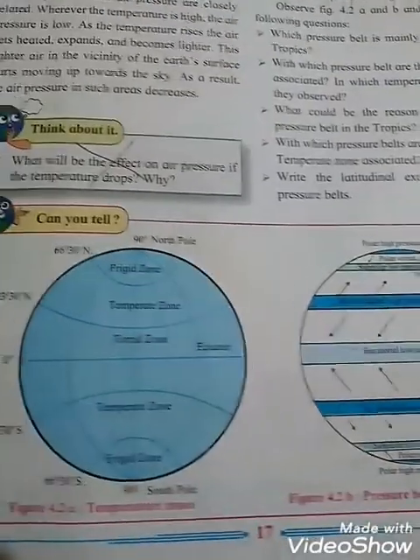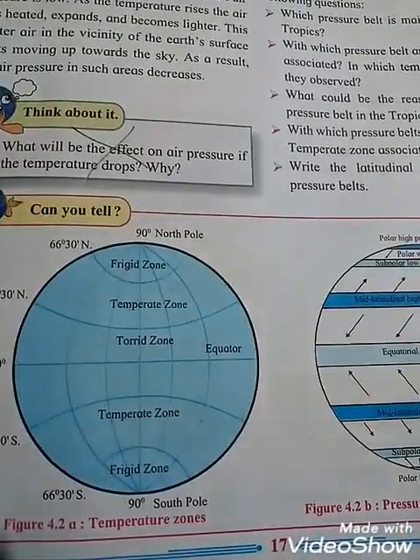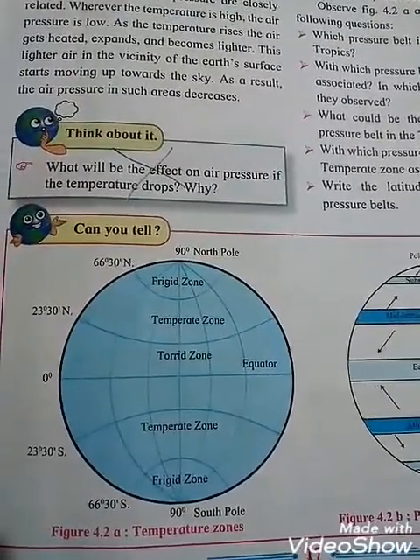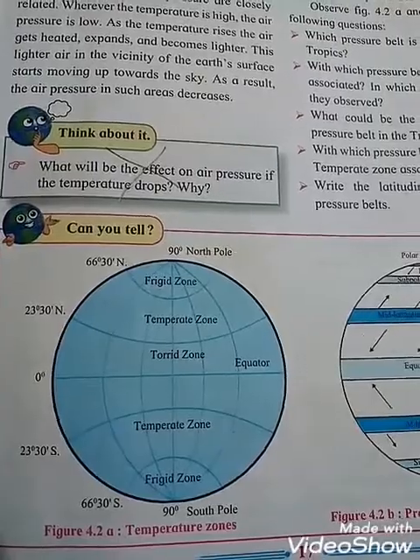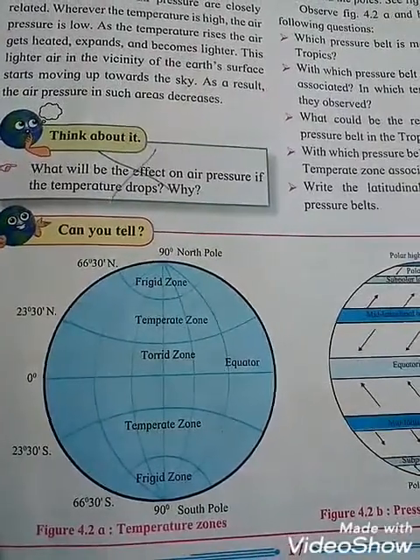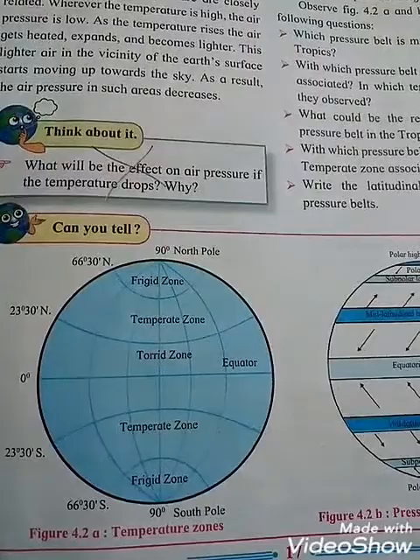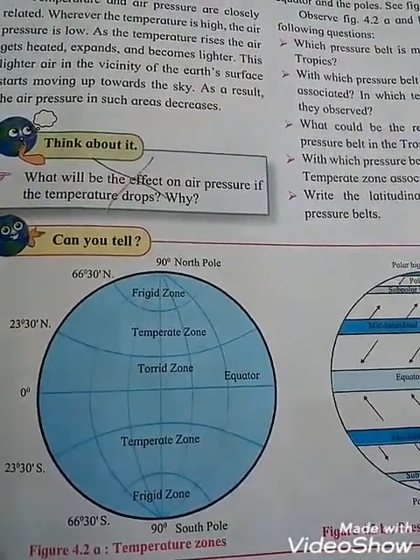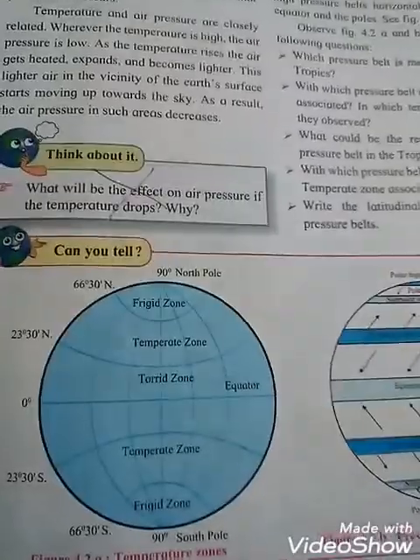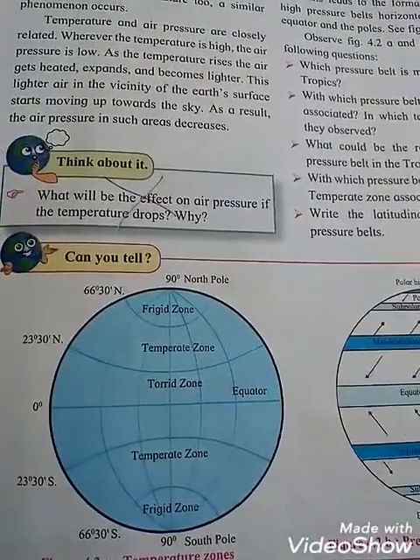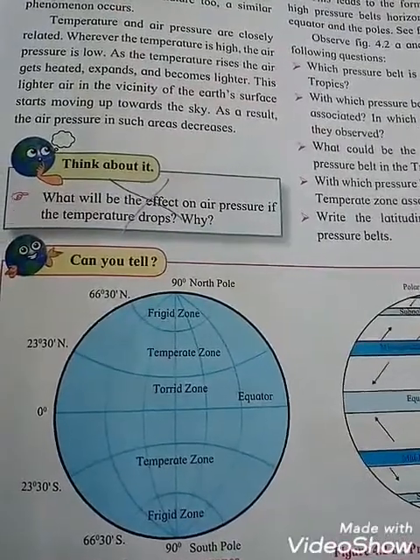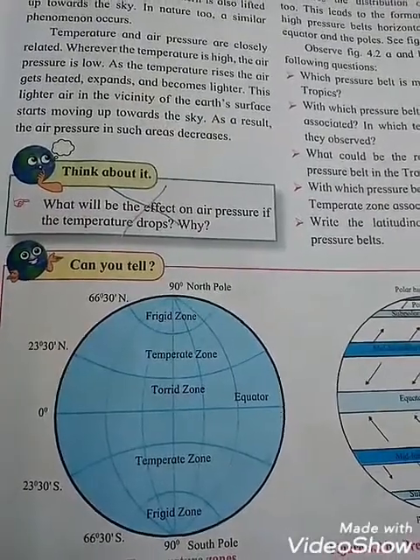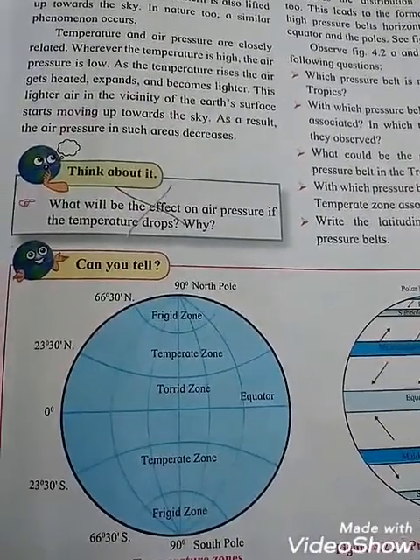In this temperature zone, in the southern hemisphere, you can see 23 degree 30 south, the temperate zone. Afterwards 66 degree 30 south, that is the freeze zone, and the south pole at 90 degree. Same in the northern part, the equator divides it in two parts. The equator always lies at 0 degree. In the upper part, the north pole is 90 degree, the freeze zone is 66 degree 30 north, and the temperate zone is 23 degree 30 north.